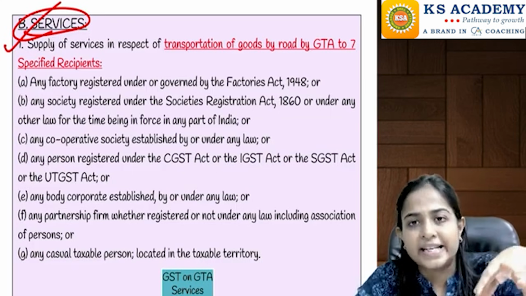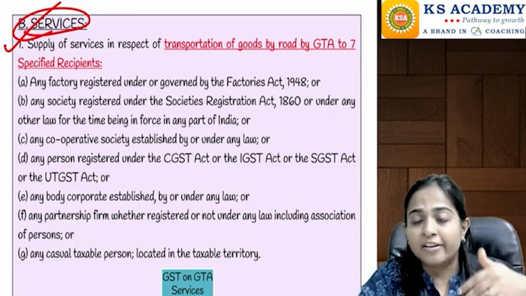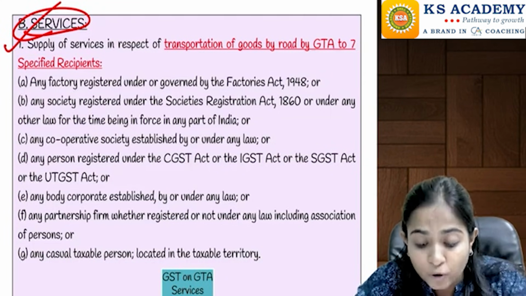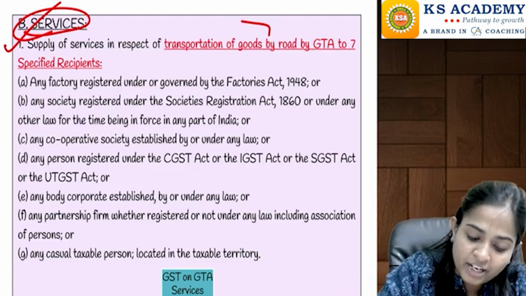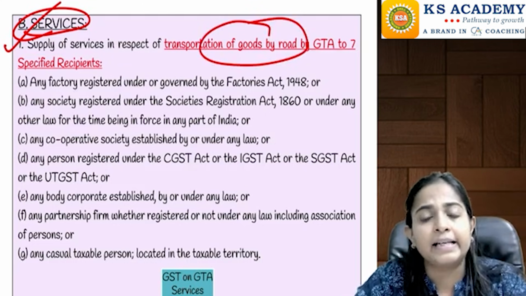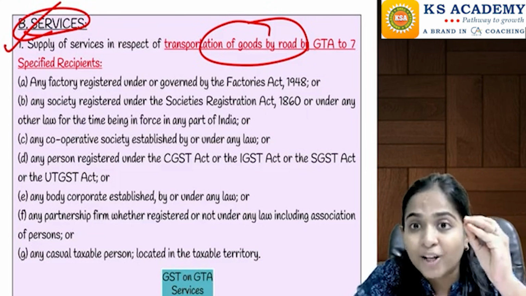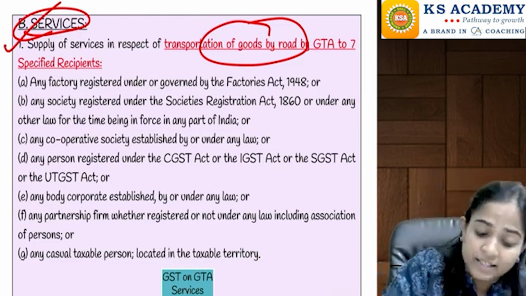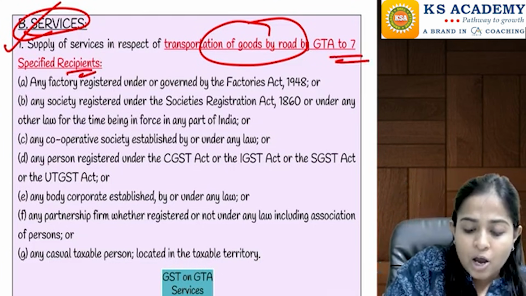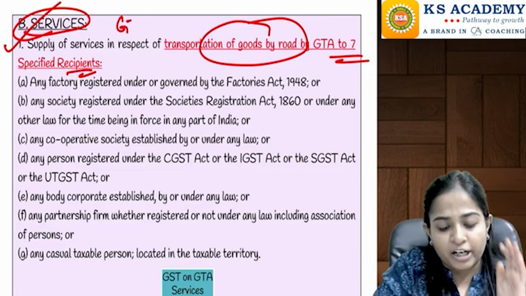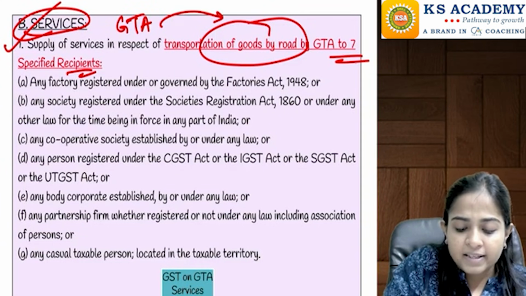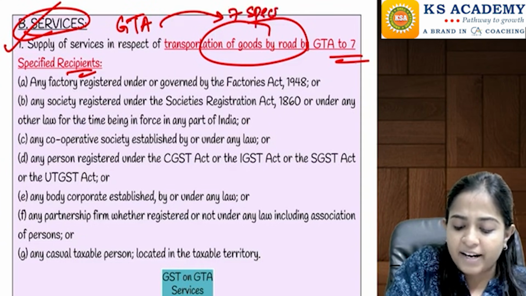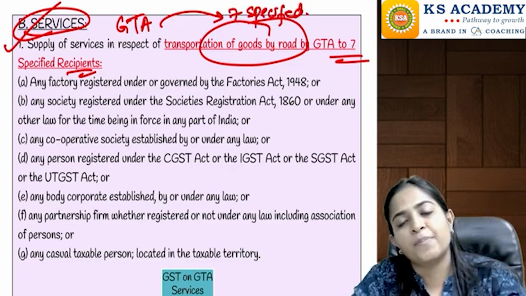Whenever there is any supply of service in respect of transportation of goods by road, okay, this is a very crucial mistake area. Basically, transportation of goods by road, when it is provided by a goods transport agency to 7 specified persons. Okay, basically you have to make a picture in your mind. GTA is providing the services to 7 specified persons. Ma'am, who are these 7 specified persons?